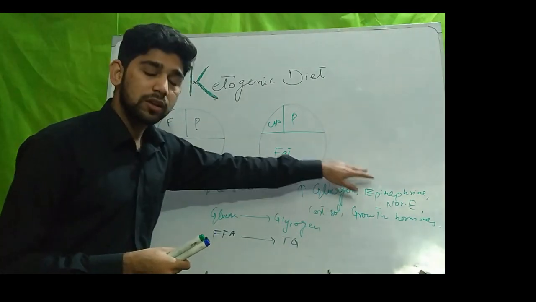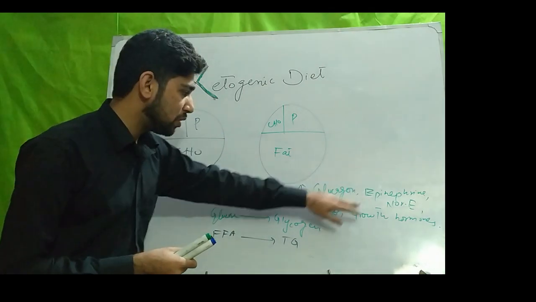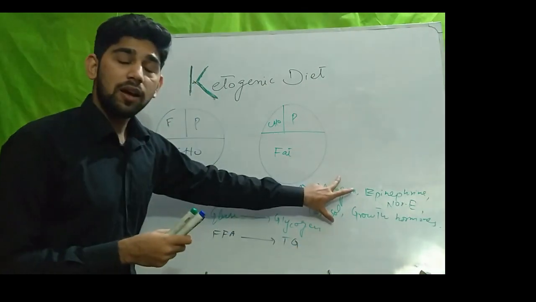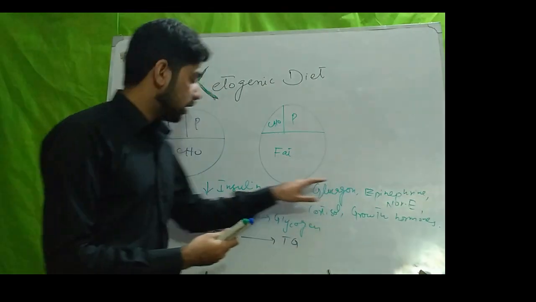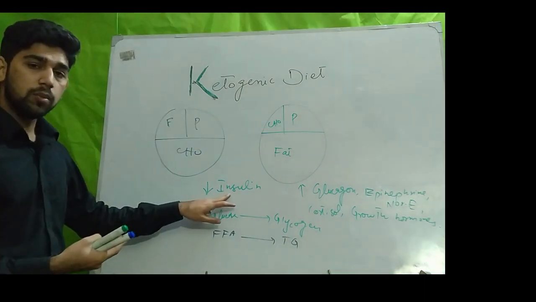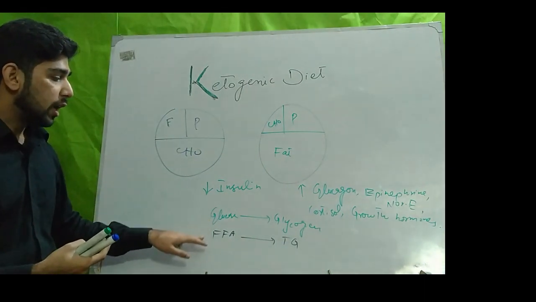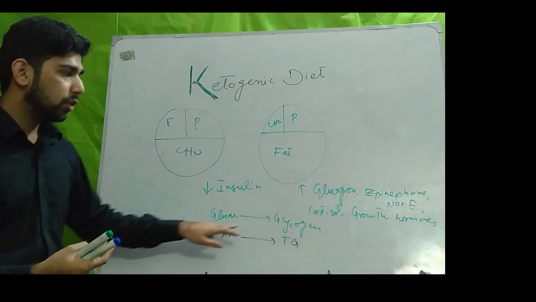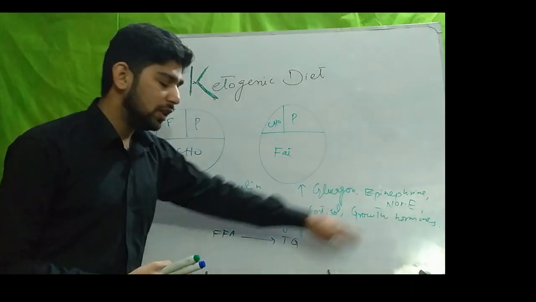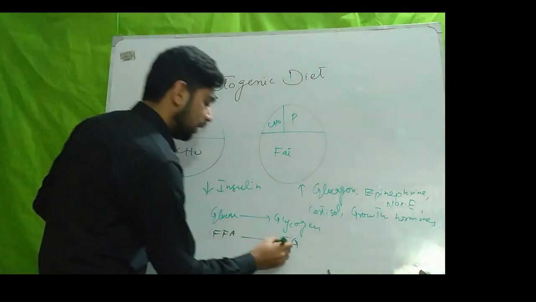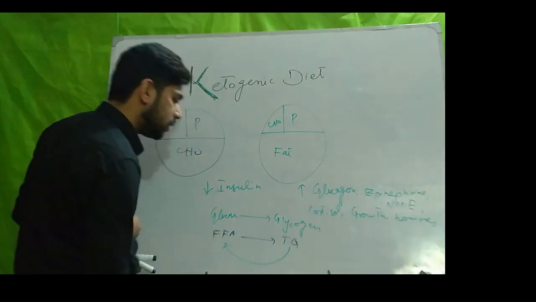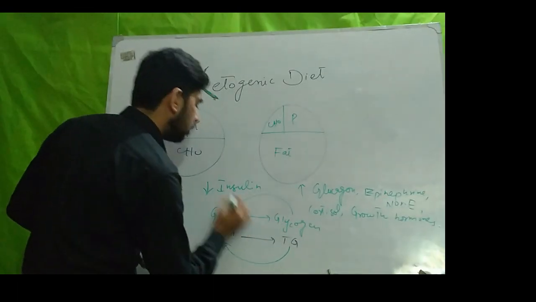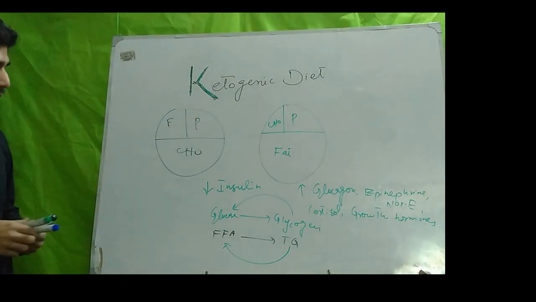Glucagon and these other counter-regulatory hormones are actually catabolic hormones. Insulin is an anabolic hormone; it converts glucose into glycogen and free fatty acids into triglycerides, while these hormones convert triglyceride back into free fatty acid and glycogen back into glucose.